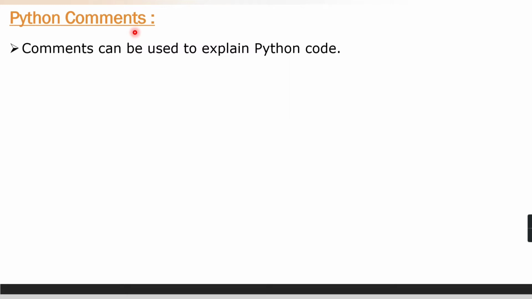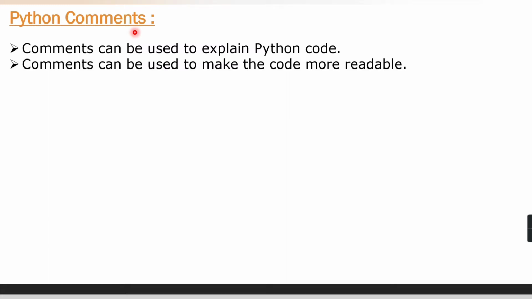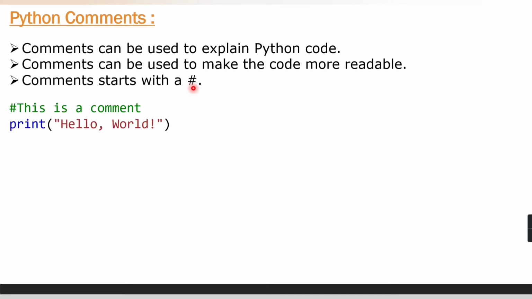So comments can be used to explain Python code. Comments can be used to make the code more readable. A comment starts with a hash. This is the symbol with the help of which a comment starts in Python. See, this is our statement, print hello world.